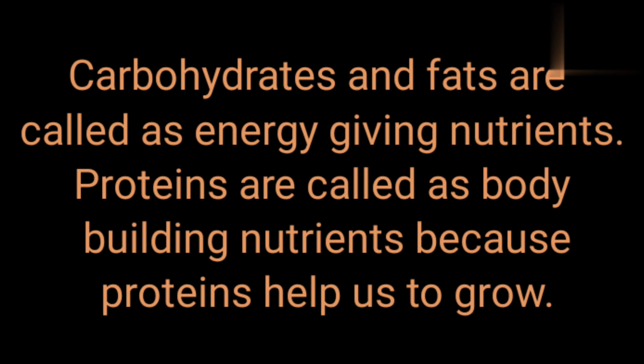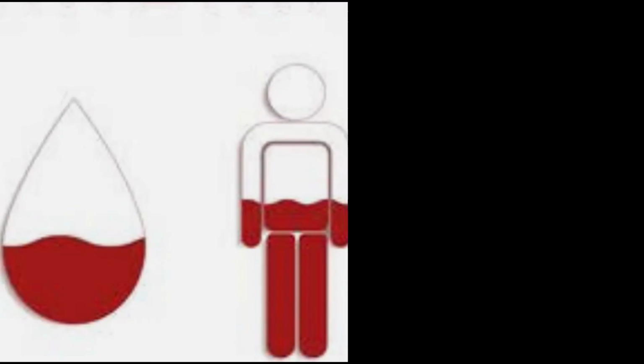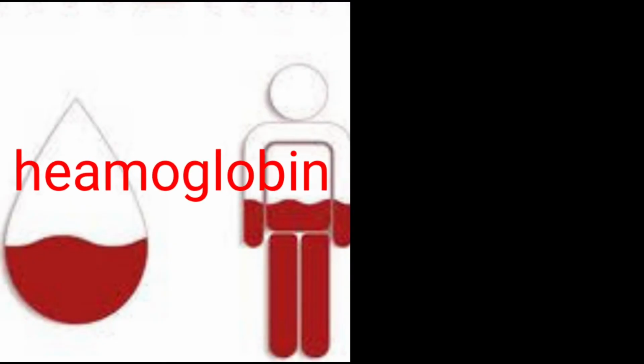Proteins. Carbohydrates and fats are called energy giving nutrients. Protein is called the body building nutrient because proteins help us to grow. Do you know that our hair is also made up of protein? The special substance in the blood is hemoglobin.